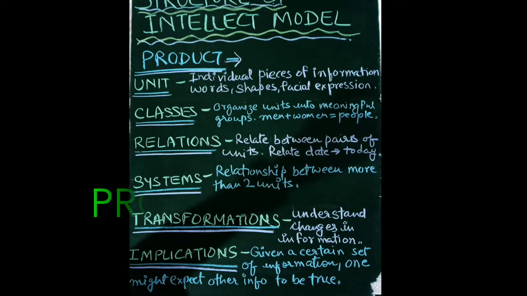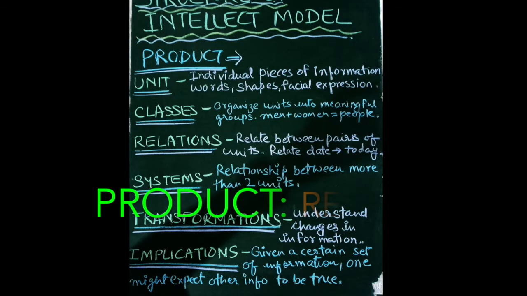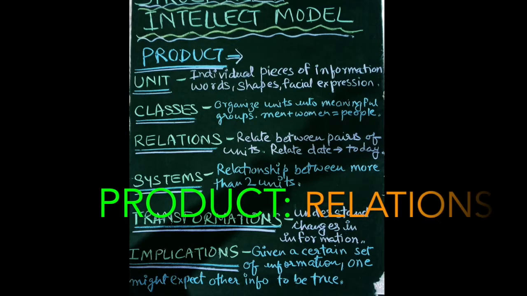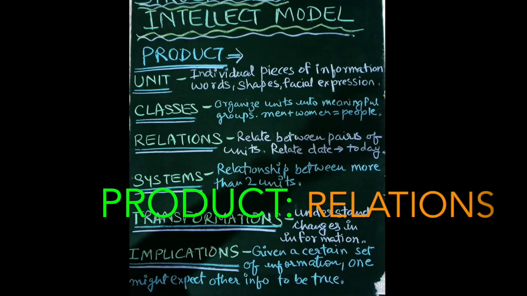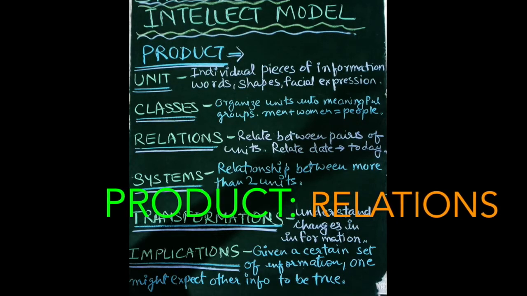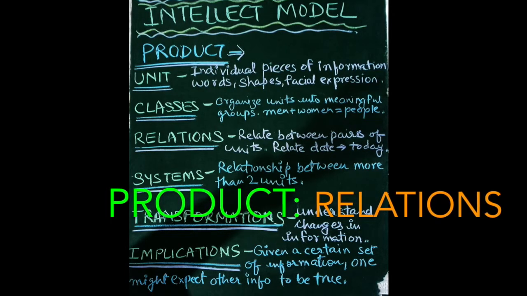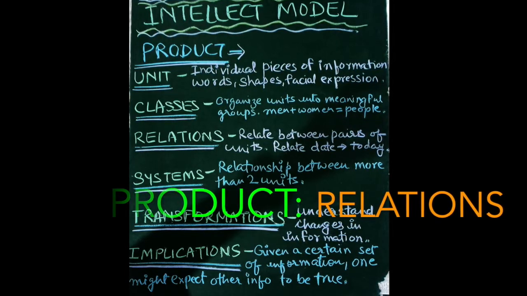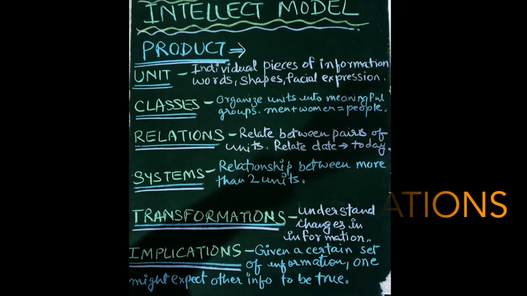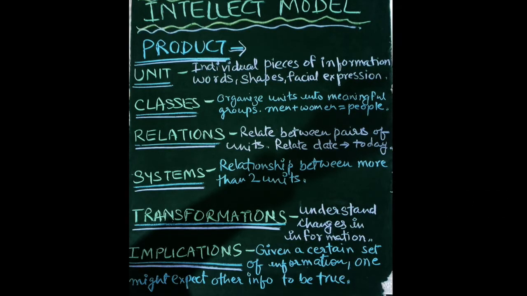Next, a very important factor under the heading product that Guilford has defined is relations. Relations means the relation between pairs of units. So if date is a unit and today is a unit, the relation is today's date. That relation between pairs of units is an important factor according to Guilford, and he has defined it under the product heading.